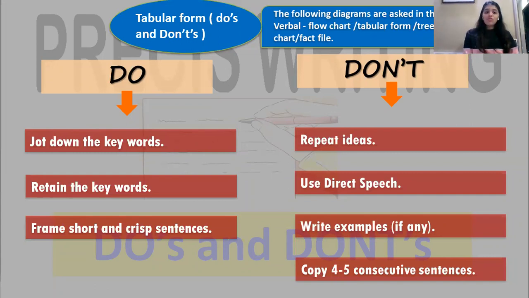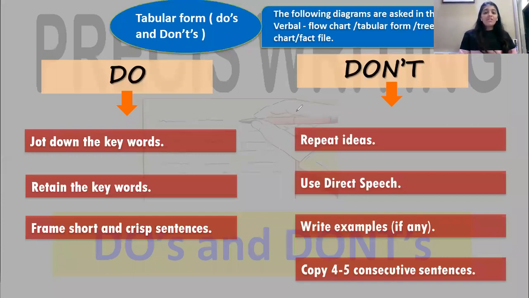So that's how I have to form it, by retaining the keywords, framing short and crisp sentences, that is very simple short statements. I don't have to repeat the ideas. I don't have to use direct speech. I don't have to write examples, if any, and I have to copy four to five consecutive sentences. Now here they have shown us a tabular form of do's and don'ts that we have to follow in precis writing. Now let us see how we do it in our paper.